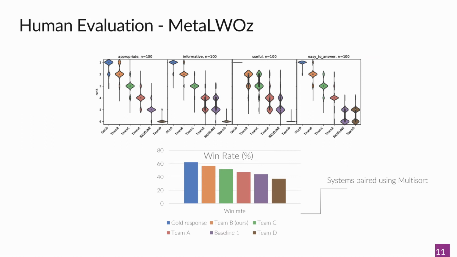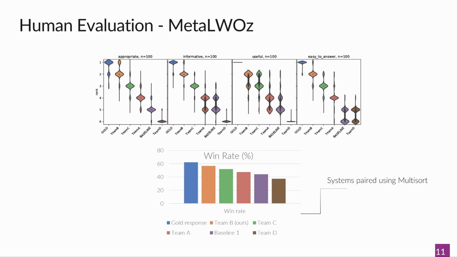The main evaluation stage is human evaluation on MetalWOZ, where human judges on mTurk were asked to assess the systems against 4 criteria: appropriateness, informativeness, usefulness, and easiness to answer. For that, the systems were paired using the multisort algorithm, and the judge's task was to select the best of each pair. On the graph, we see the 5 contestant systems, as well as the gold reference response from the dataset in blue. We can see that our system in orange consistently outperforms all other systems and stands right below the reference point in the overall rankings.